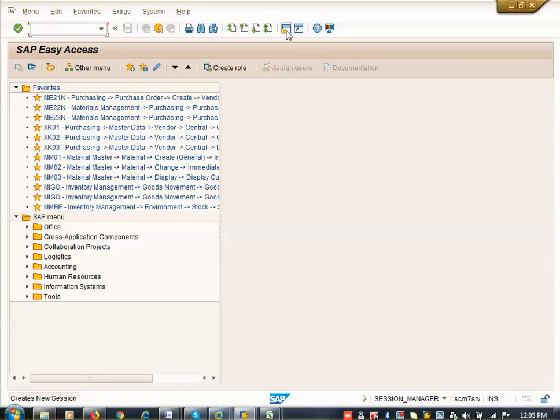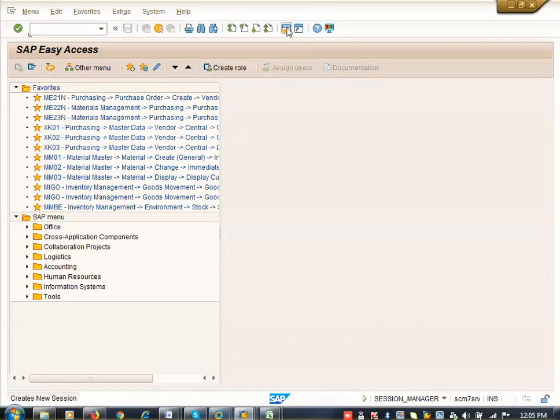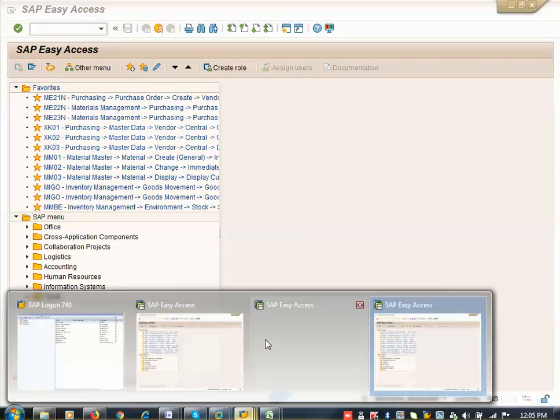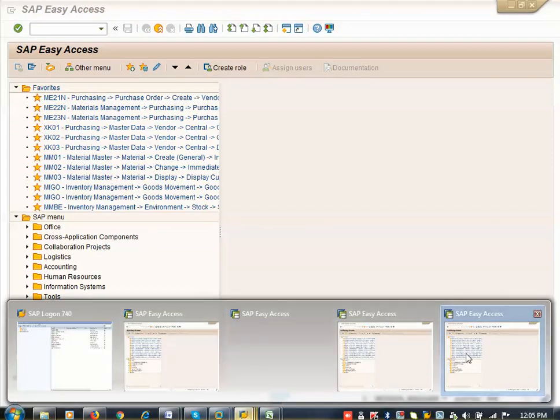If you put the cursor here, you can see like this. Click on session here. So it opens a second session here. The same way you can open 5 plus 1. Maximum 6 screens you can open with one logon, not more than 6 here. I can open create session. Now you can see 1, 2, 3, 4 screens are open.